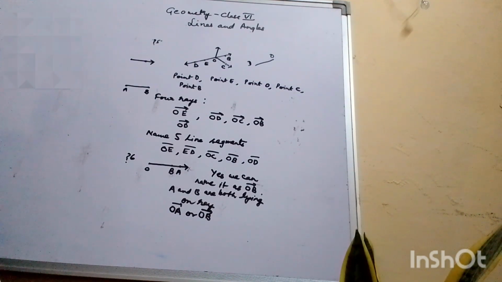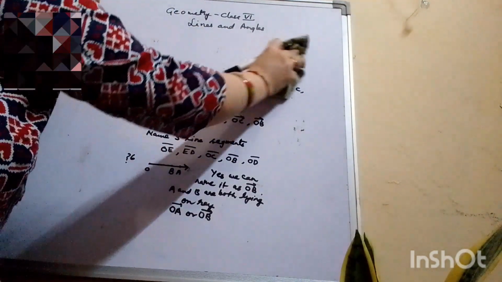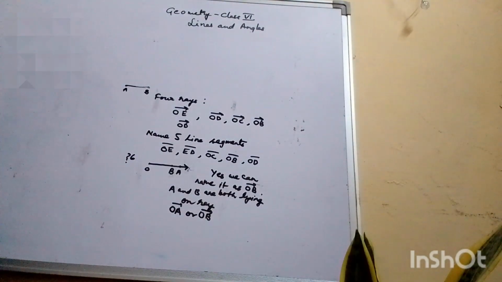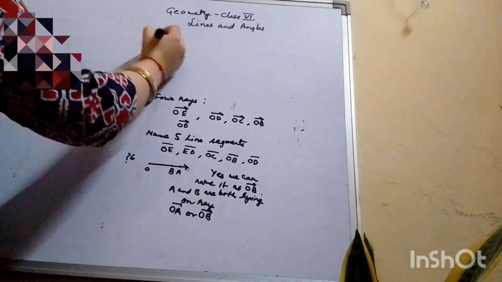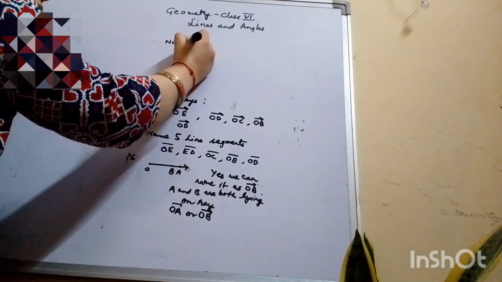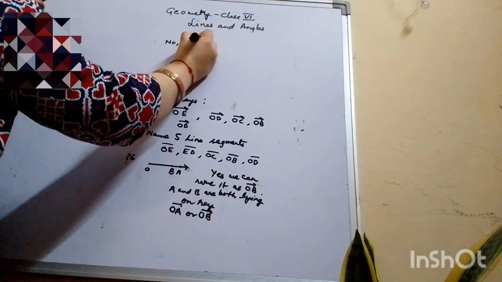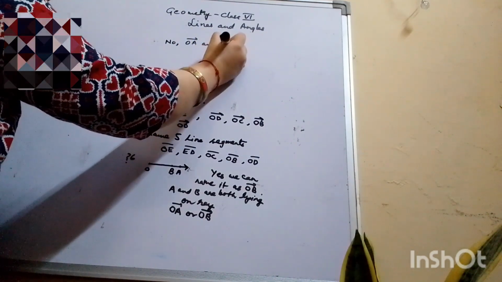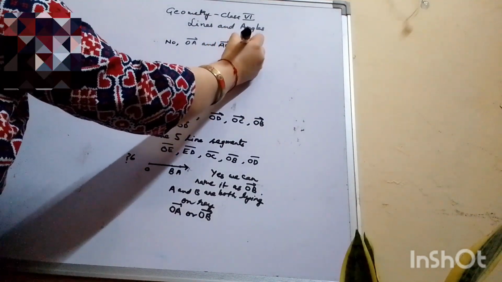Then it is written, can we write OA as AO? So this question we did yesterday also. Can we write it OA and AO? No, we cannot write it as OA and AO. Ray OA and ray AO are different.